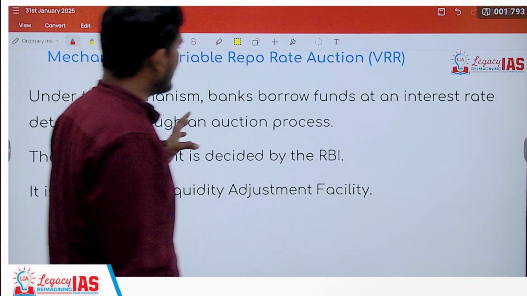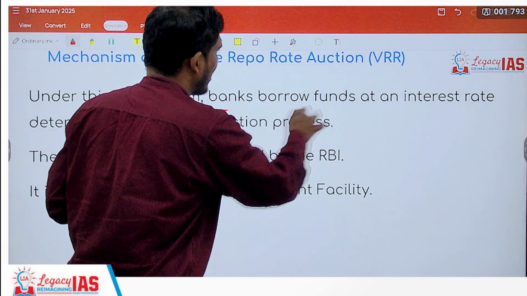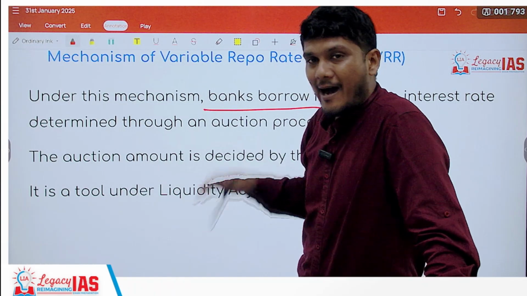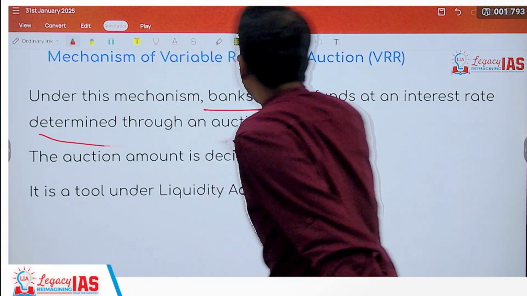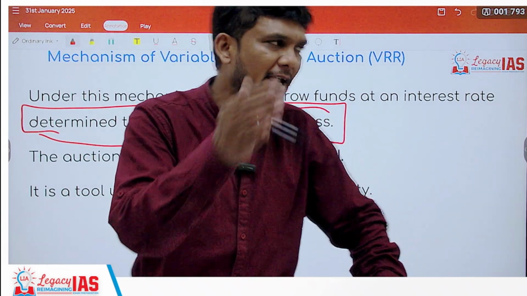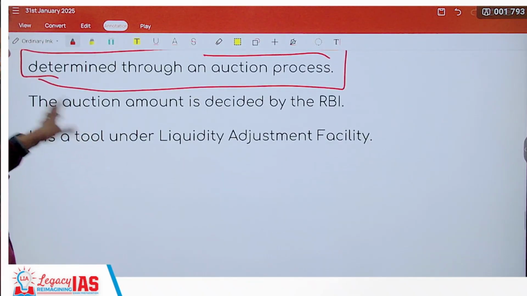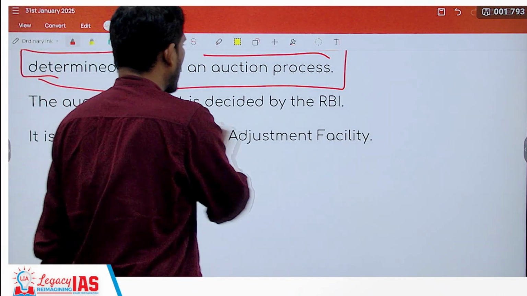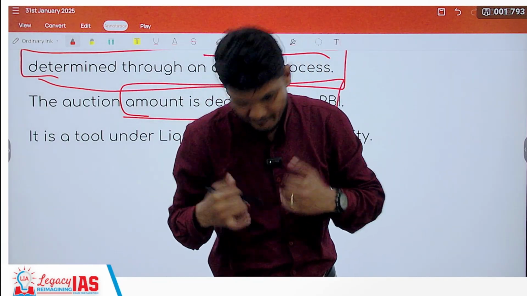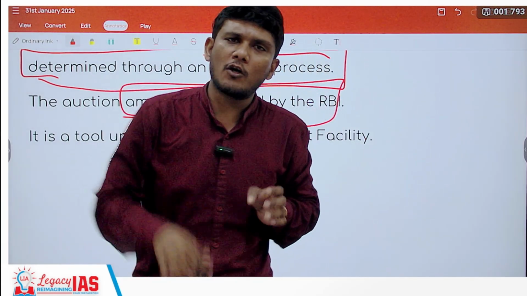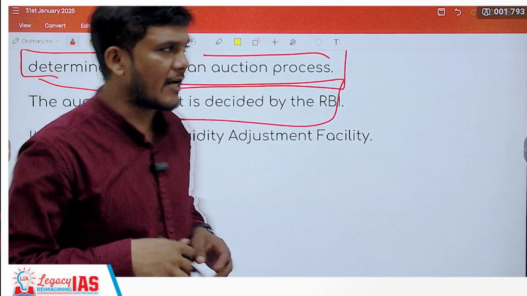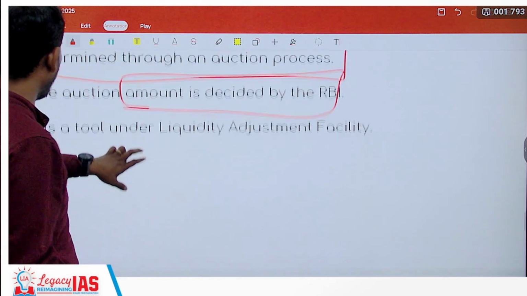So what is the mechanism? Here also the banks are borrowing funds, of course at an interest rate which is repo rate, but it is determined through the auction process, and hence it will be variable. The auction amount of course is decided by the RBI. Amount means how much money you will be getting, I will decide it. You may want 1000 crore, I may be ready to give only 500 crore. That money I will decide. You cannot ask as much as you want as a bank.